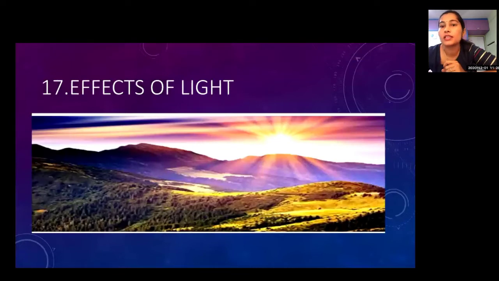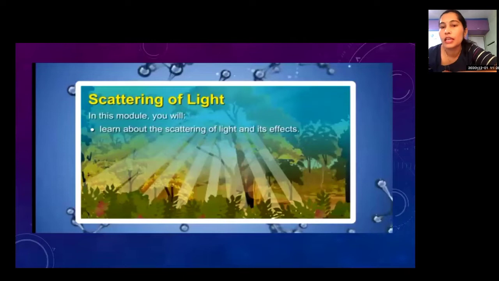This is the 17th lesson from your science textbook. In this lesson, we are going to learn about the scattering of light and its effect.